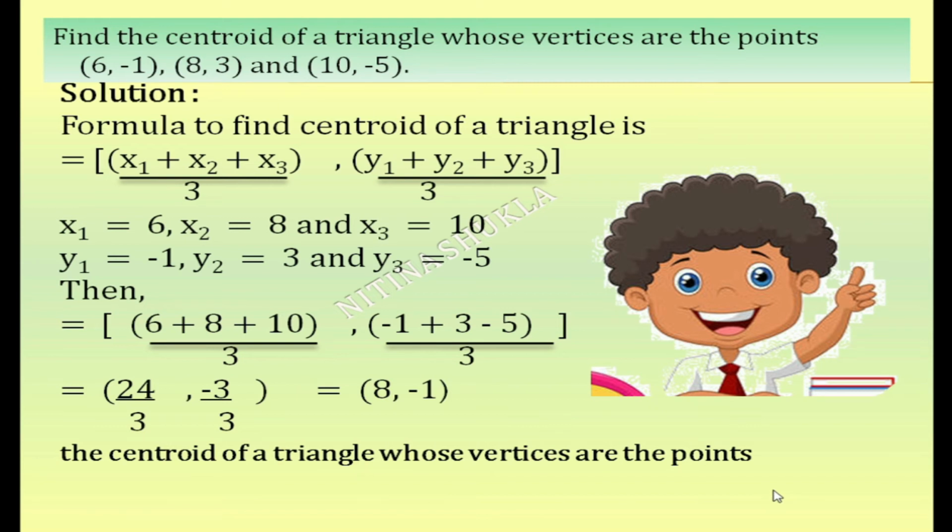The centroid of triangle whose vertices are points 6, -1, 8, 3, 10, -5 is 8, -1. This last answer is extremely important. You are supposed to write that. You get half mark for it.